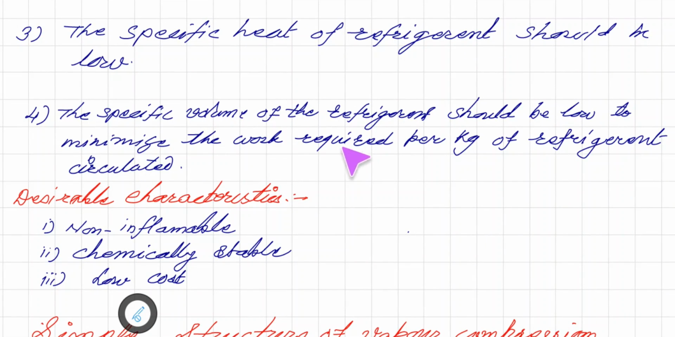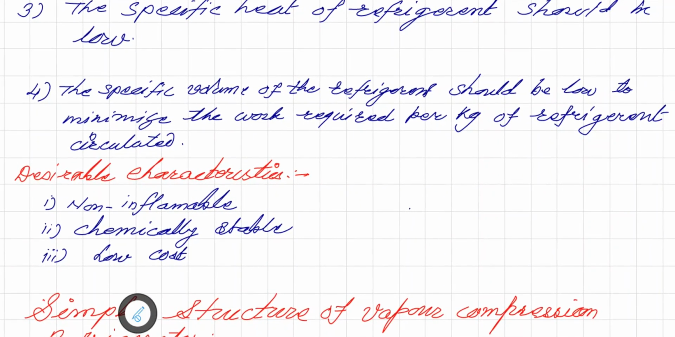to minimize the work required per kg of refrigerant circulated. Specific volume is the ratio of the volume of the refrigerant to the mass of the refrigerant. It should be low so that the work required per kg of refrigerant will be less.